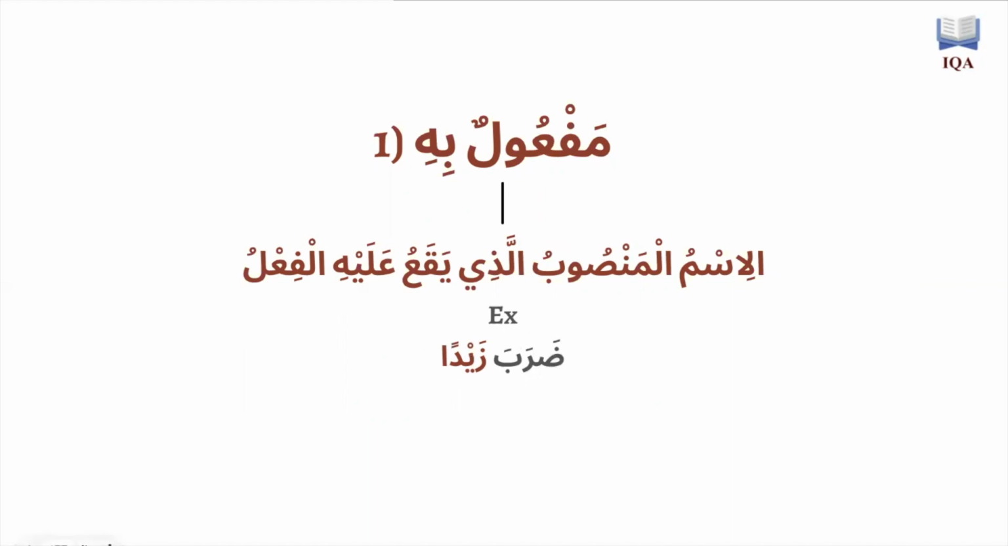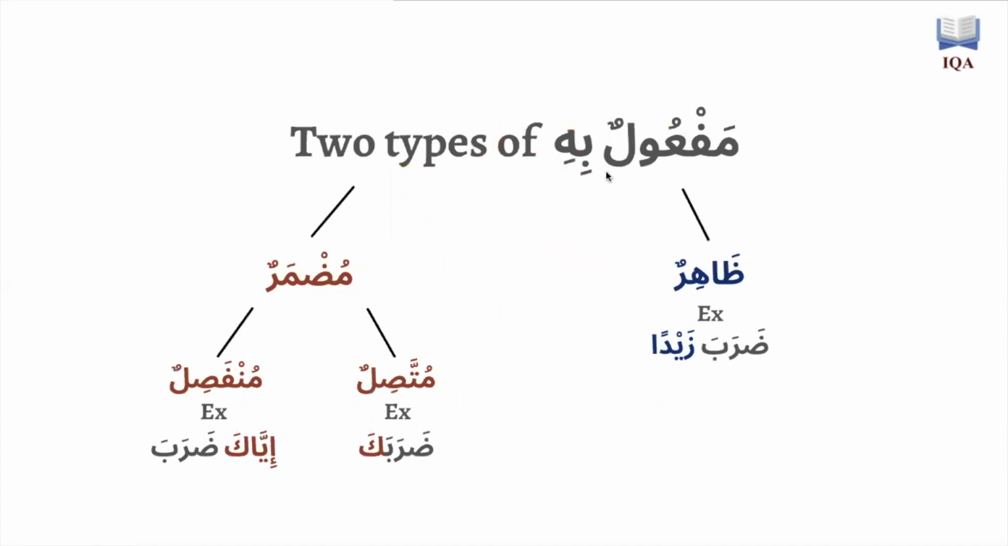Now the مفعول به is of two types. There's ظاهر, which is that it's going to be obviously a clear, apparent noun, like ضرب زيدا, ضرب محمد زيدا, or ضربت زيدا, and so on and so forth. So Zayd is an ism ظاهر. It's a clear noun. It's just a regular noun.